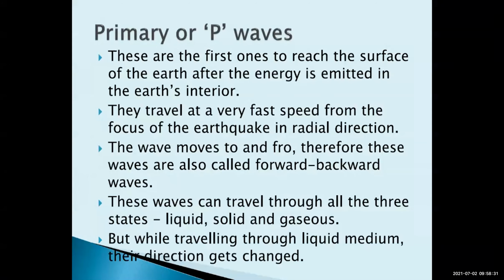So we will see the P wave. P wave is the first wave to reach the Earth's surface and it travels faster. P wave travels faster than S wave and L wave, because it reaches first and its travel is faster than S and L wave.